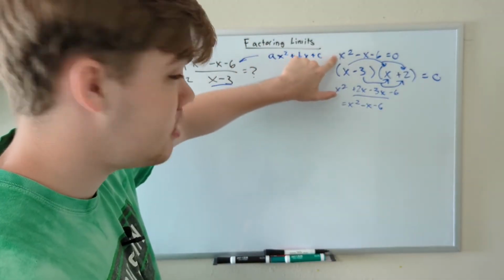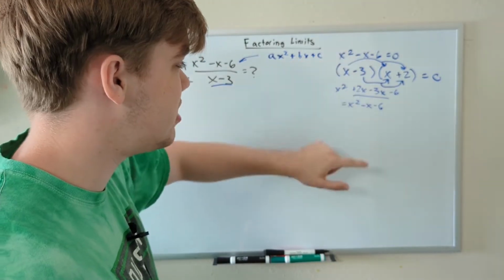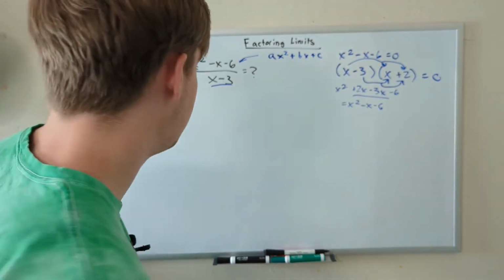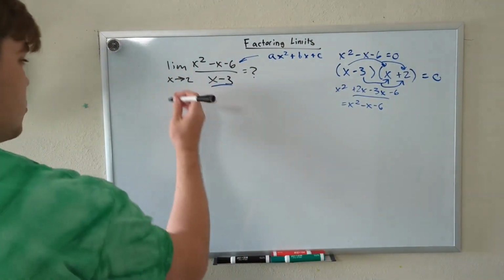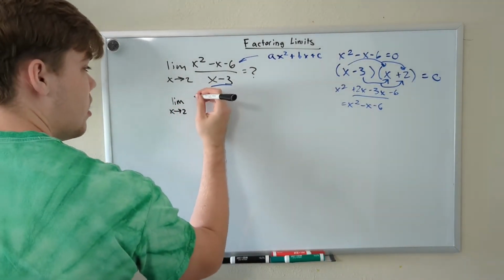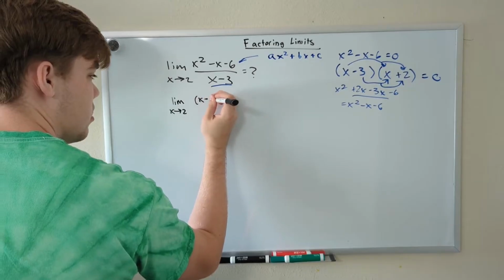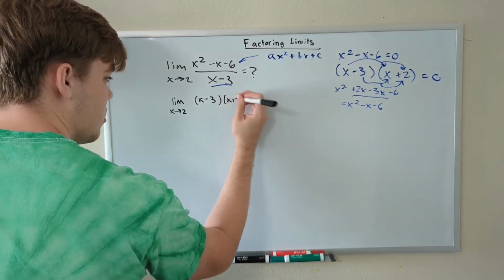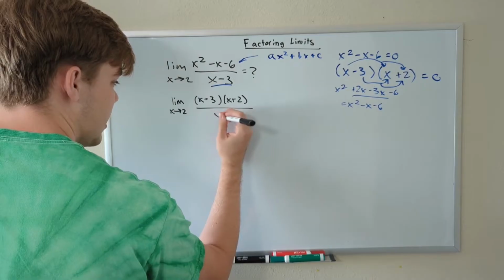So we can replace our numerator, which was this x squared minus x minus 6, with our new factored function. This will turn into the limit as x approaches 2 of x minus 3 times x plus 2 divided by x minus 3.